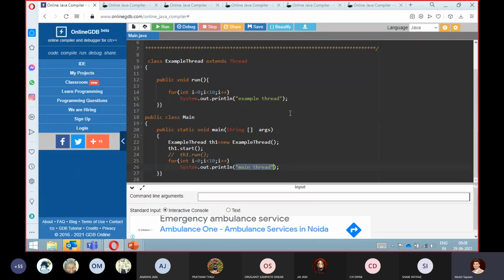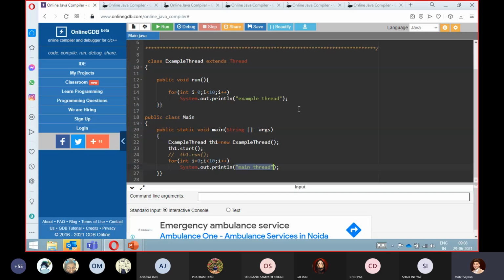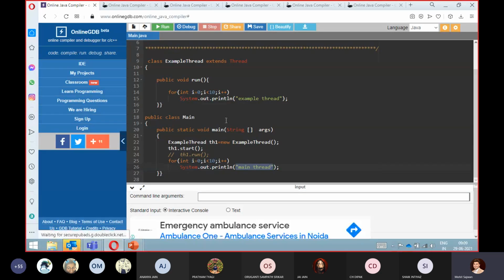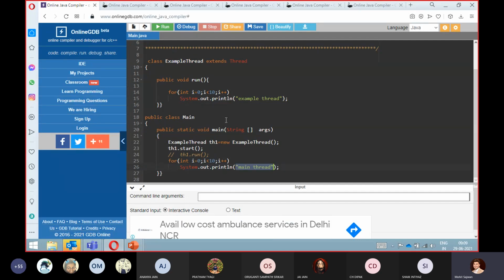So here we cannot comment on that. Why can we not comment on that? Because it is the role of our thread scheduler, how it is basically executing our code. The thread scheduler will schedule which thread will execute and whatever.